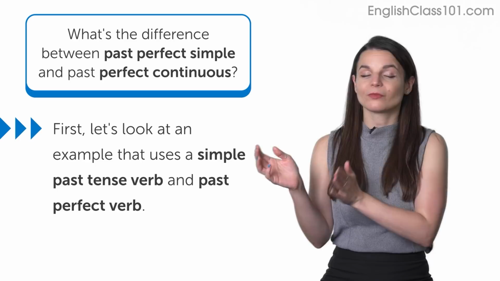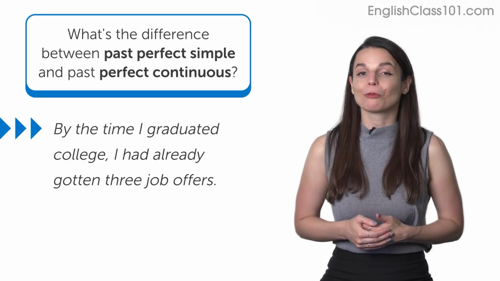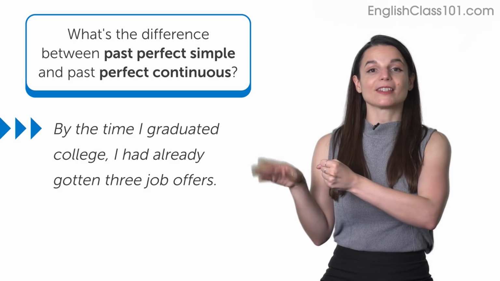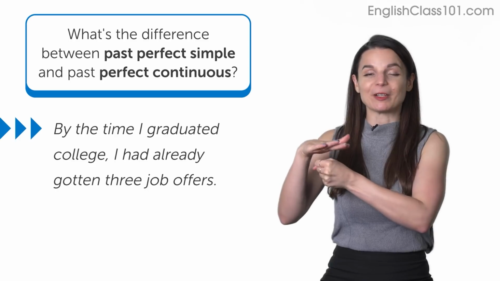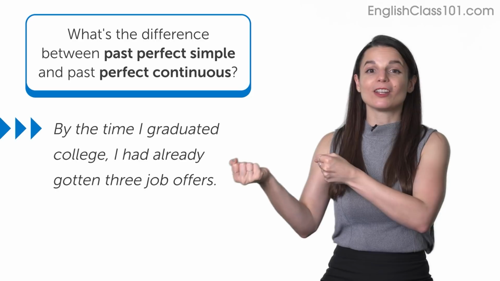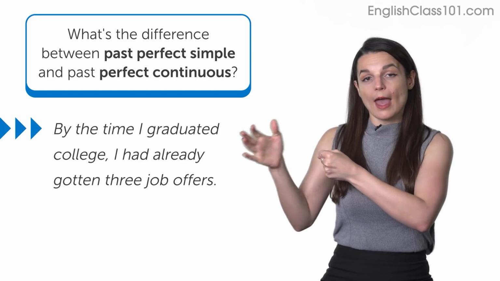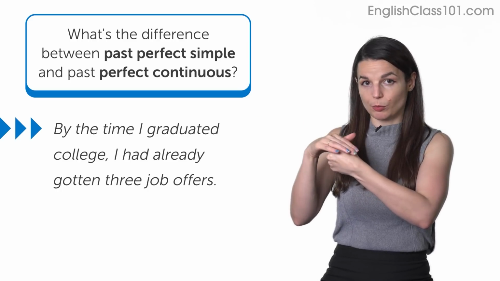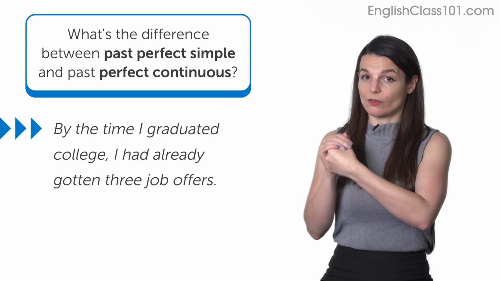First, let's look at an example sentence that uses a simple past tense verb and a past perfect verb. For example, by the time I graduated college, I had already gotten 3 job offers. So there are 2 actions here. Graduating college, I said by the time I graduated college, so that's my simple past action. That's one action, the action that happened nearest to the present. I had already gotten or had already received 3 job offers. So we use past perfect to express one action or one condition happened before or prior to this other past action, which is closer to the present. So we use these 2 grammar points together to express the sequence of events.